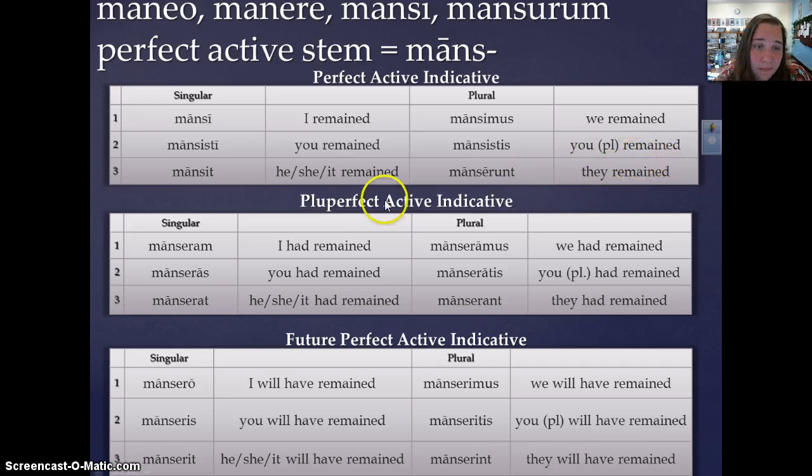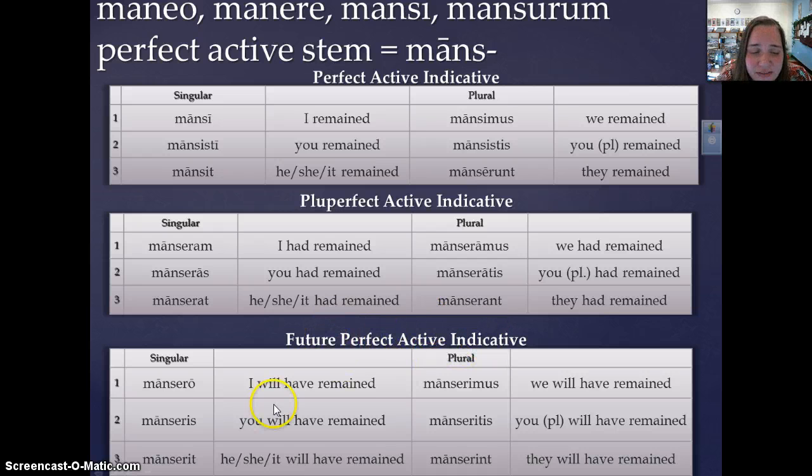Pluperfect, as I said before, you need your perfect stem, mans, and then you're going to add those endings to them, and this is action that happened farther in the past than the perfect. So manseram, manseras, manserat, manseramus, manseratis, manserant. And this is I had remained, you had remained, she had remained, we had remained, you or y'all had remained, they had remained, okay?